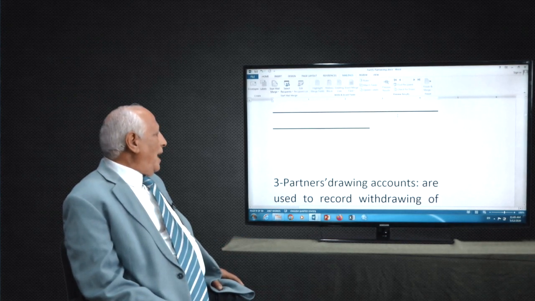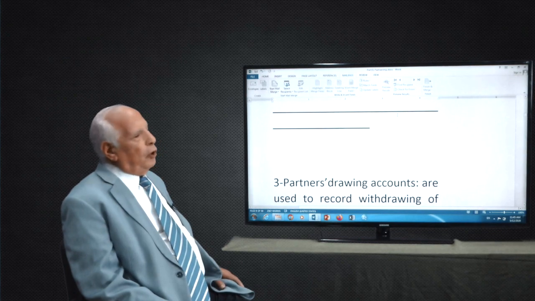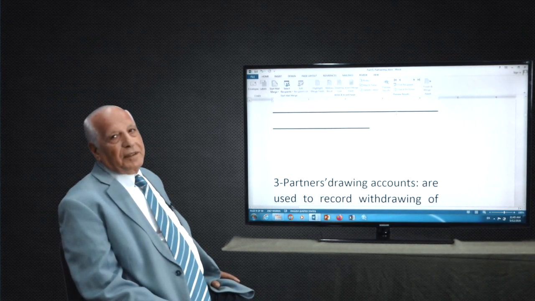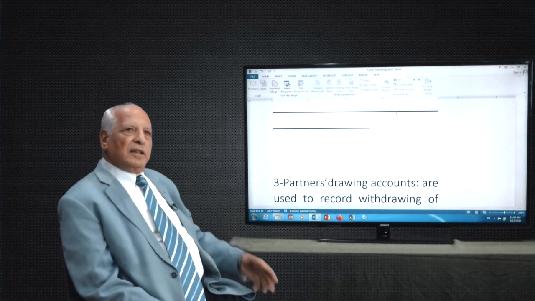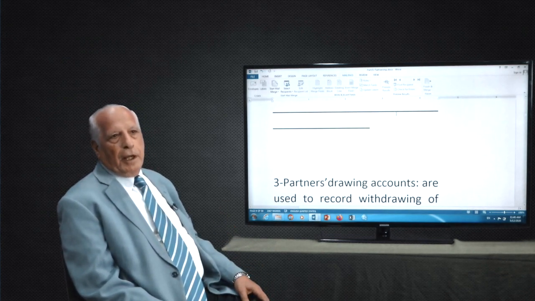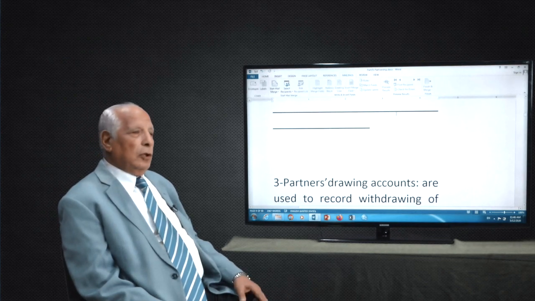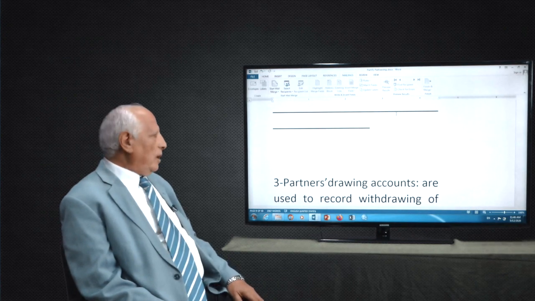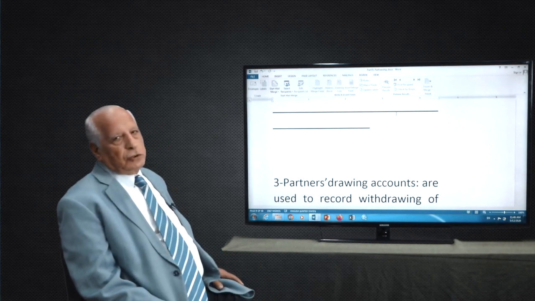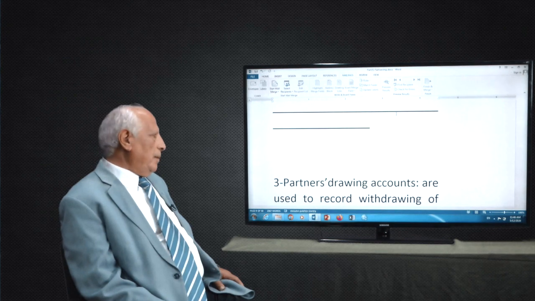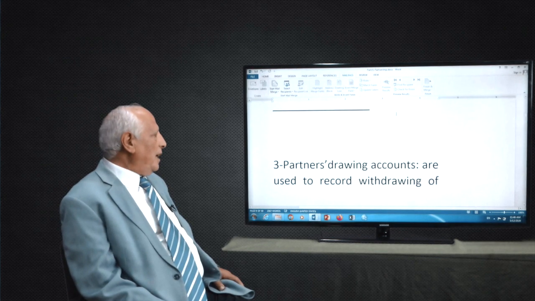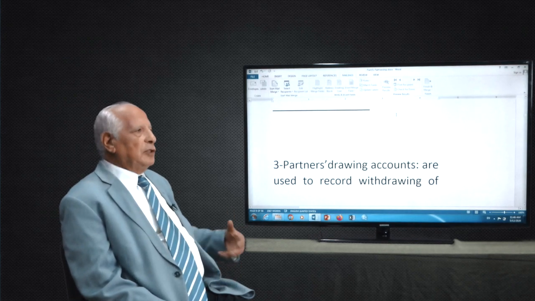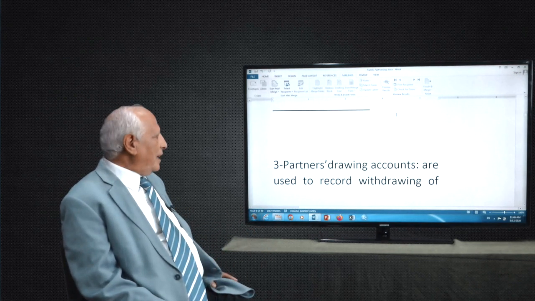And the other thing for formation, you need the partner drawing account. Sometimes a partner takes some cash for a personal reason or any kind of reason. It is not for the company, it's for his personal use. We call it the partner's drawing account. For each partner, we have this account. All drawing reduces the capital, and the profit increases the capital. Remember this in accounting.